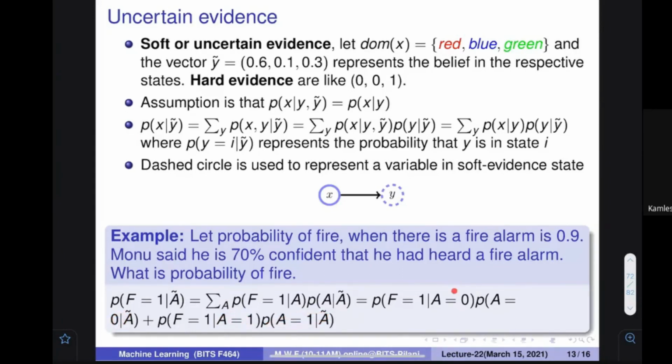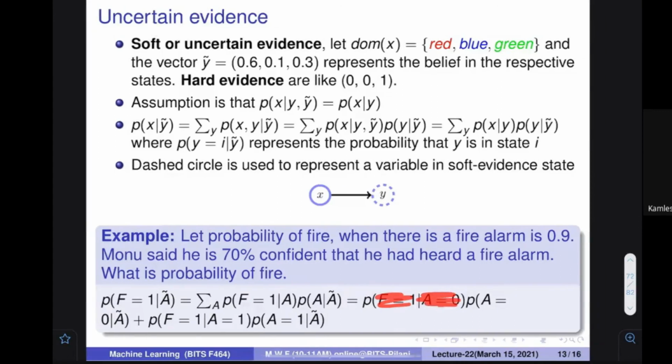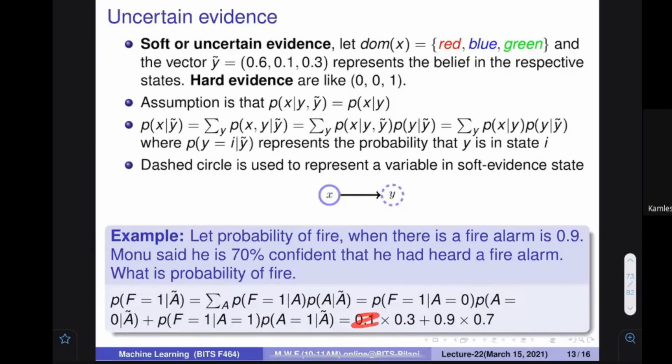So what is the fire when A is equal to 0? There is no alarm. What is the probability of fire? It is 0.1, because it was 90% when there was a fire alarm, otherwise 0.1. So this is the quantity. What is the probability of the uncertainty in the value of A? 70%. So what is the probability that A is equal to 0? Because he is 70% sure, 30% he is not sure, so 0.3.